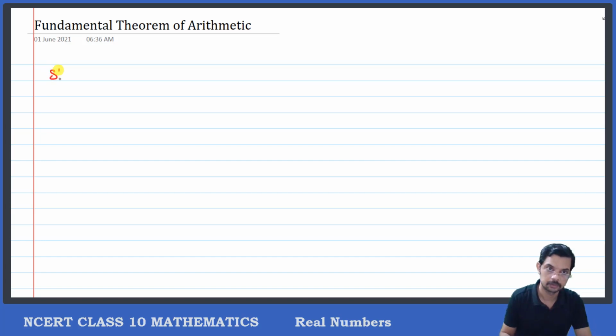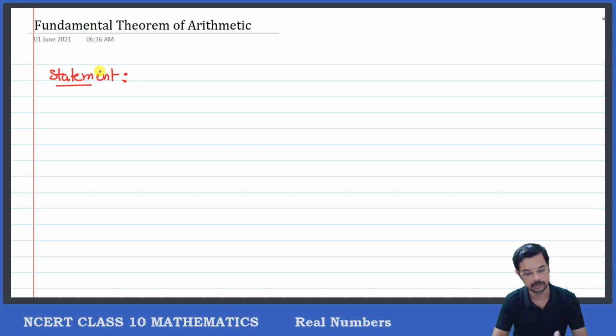Okay, this is the statement, and the statement says that every composite number, okay, we know we have two types of numbers. First one is prime and the other one is composite, right? You know what is a prime number, what is a composite number? Any number which has only two factors, that is 1 and the number itself, is called a prime number. All other numbers are called composite numbers, which can be split into more than two factors other than 1 and the number itself. In that case, we will say that such a number is a composite number. Okay, now here we are talking about a composite number.